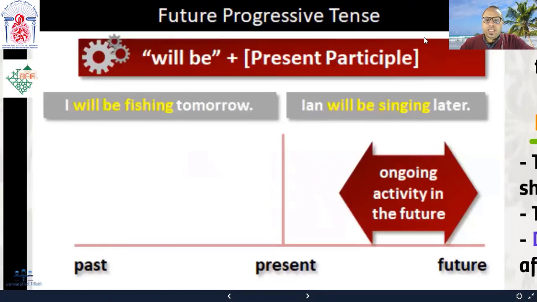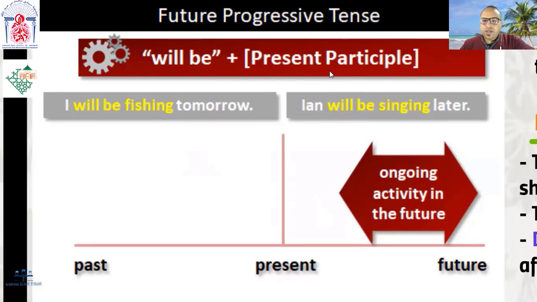Now, let's have a look at this illustration here. This is the form of the tense. We use subject plus will be plus present participle. And I guess you remember what I mean by present participle. It is the verb plus ing. I told you in the previous video that we have four forms of the verb. We have the infinitive, the simple past, the past participle, and the present participle.